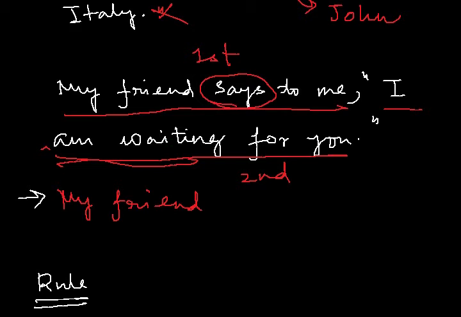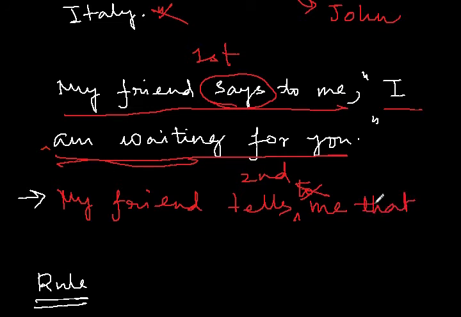My friend says to me. So when you have "says to me", we will change it into "tells". My friend tells me. When you write "tells", you won't add "to". "Says to" becomes "tells".